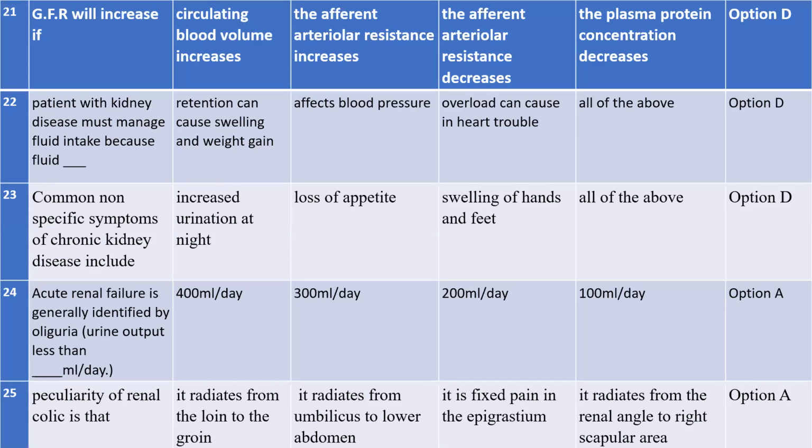These are some of the previous questions. You can choose option A. You need to learn this by heart. You need to know the peculiarity of renal colic: it radiates from the loin to the groin. If you know this, there is no need to read the other options, because these are not the peculiarity of renal colic. It radiates from the umbilicus to lower abdomen, it peaks in the epigastrium, all this is not needed. If this question comes, you can directly choose this.